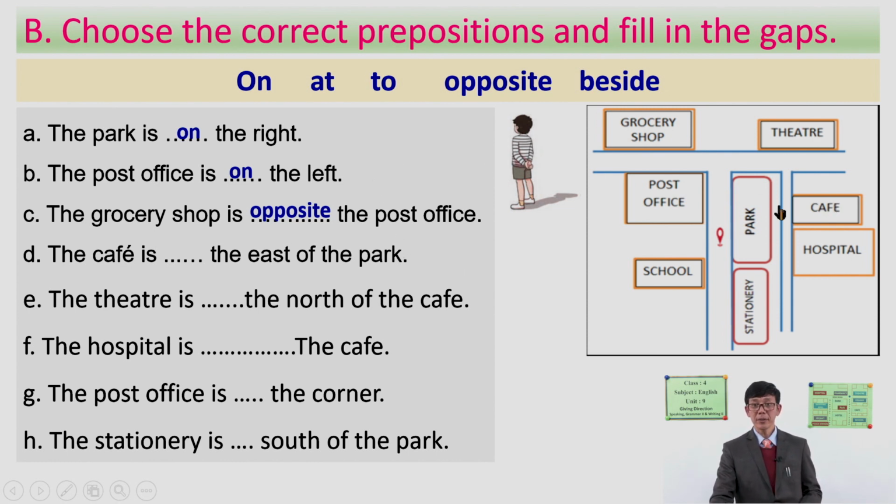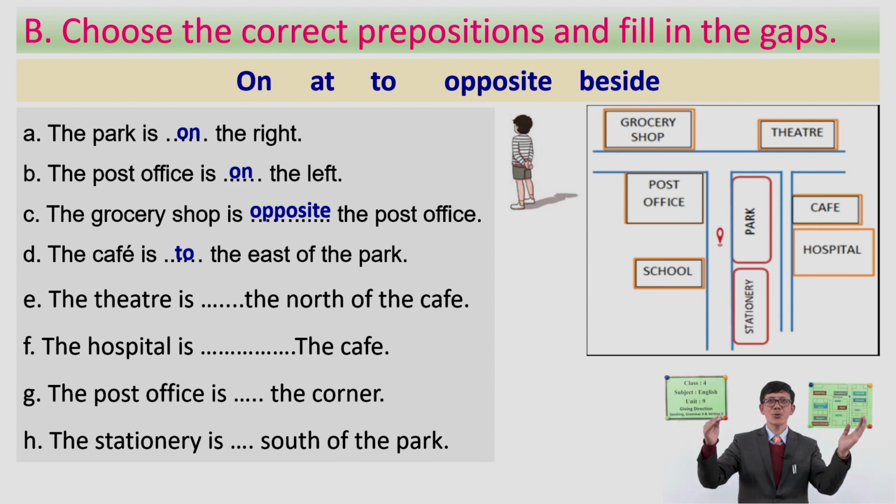The cafe is, okay, you can see here the east of the park. Is it on the east, at the east, or to the east? What do you think? Did you guess? Very good. So the cafe is right to the east of the park. Okay, you need to use here east, west, so to the east, to the west, right? So you can say the cafe is to the east of the park.